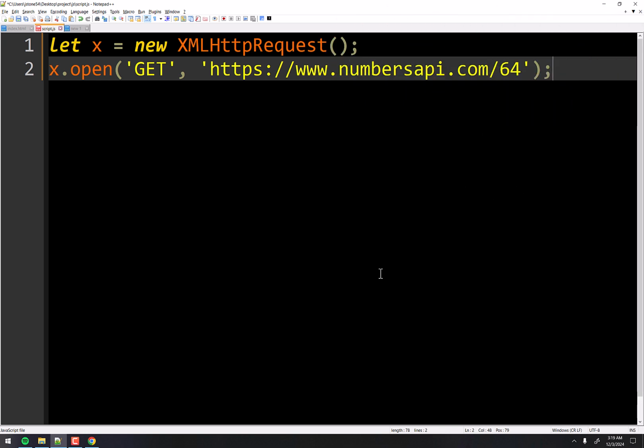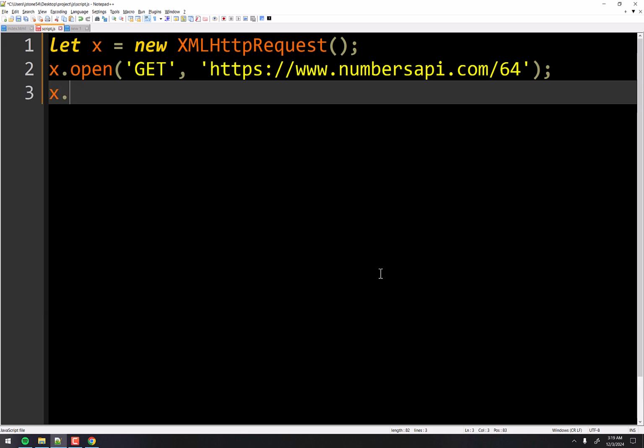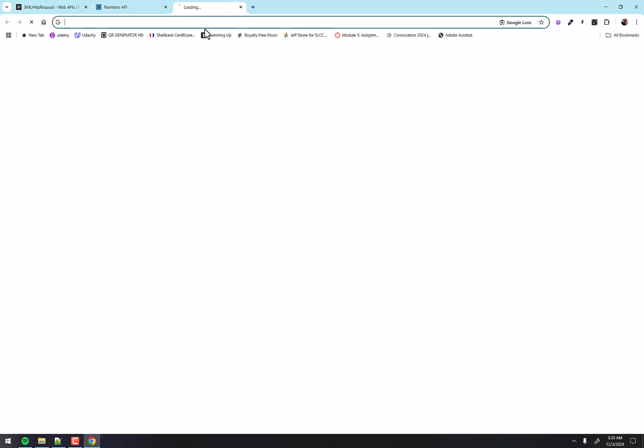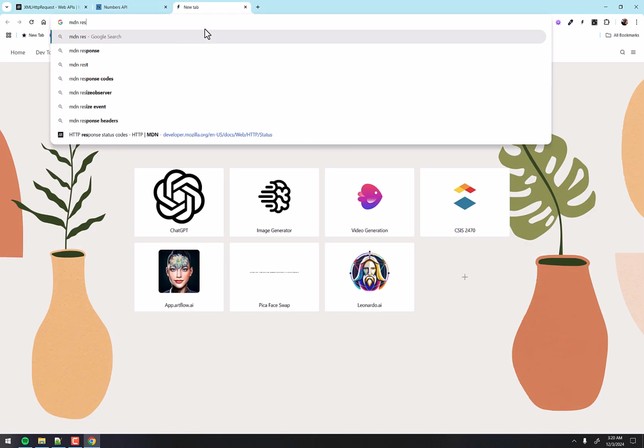So now we've opened a tunnel, but we're not done, not even close. We still got a lot of stuff to do here. The next thing we have to do is send the request through this tunnel, right? So we do send. Now, as this is happening, let's go over here and take a look at the MDN again, MDN ready state.